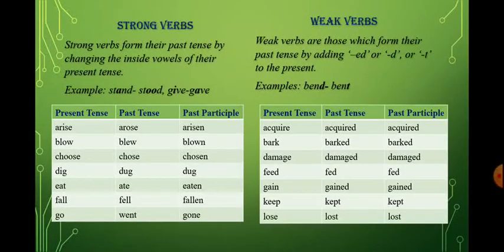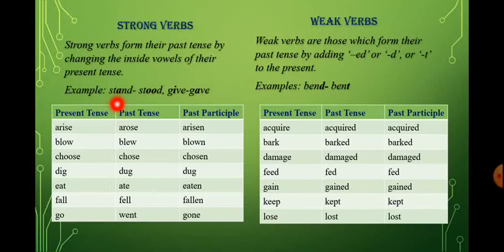Here come strong verbs and weak verbs. What are strong verbs? Strong verbs form their past tense by changing the inside vowels of their present tense. What does it mean? When we change a verb into past tense, only the vowel present in the word gets changed.